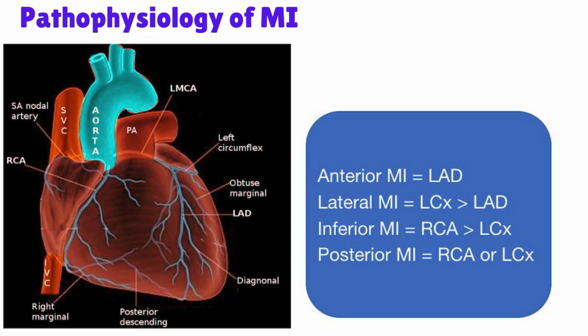The location of the MI and ECG changes correlate with the involved coronary artery. For example, in most people, the right coronary artery supplies blood to the inferior and posterior LV walls. Blockage of the right coronary artery results in an inferior wall or posterior wall MI. Anterior wall infarction results from blockages in the left anterior descending artery. Blockages in the left circumflex artery usually cause lateral wall MIs. Damage can occur in more than one location, especially if more than one coronary artery is involved. For example, anterolateral MI.